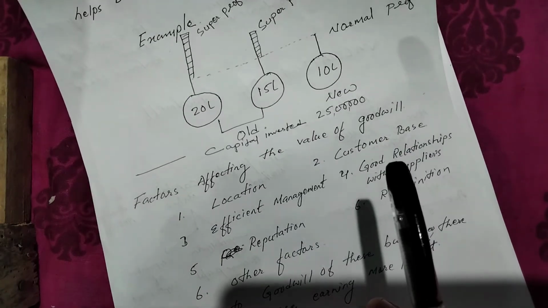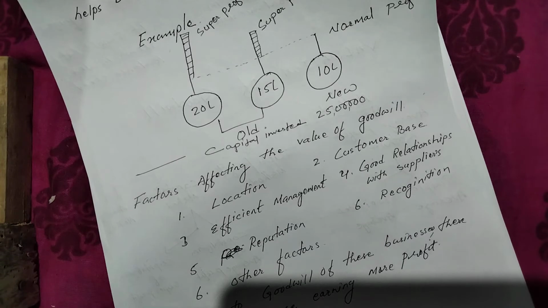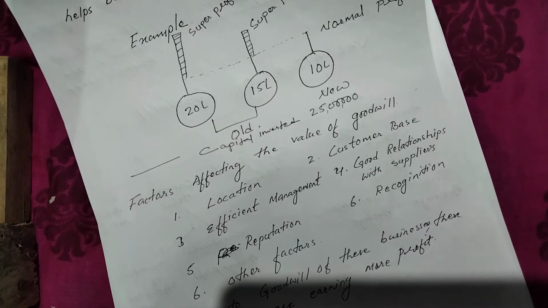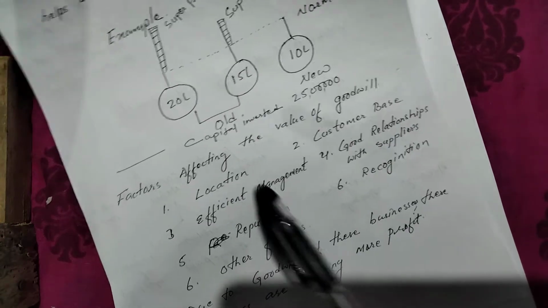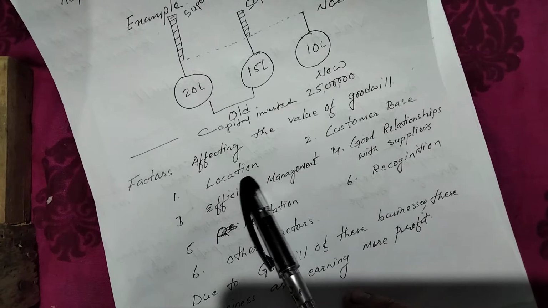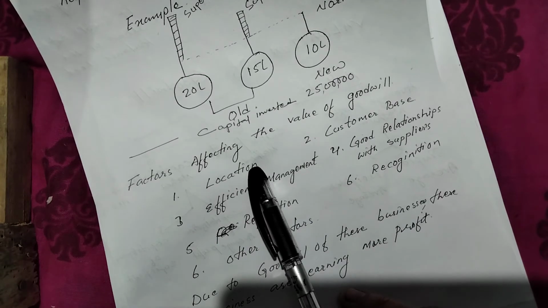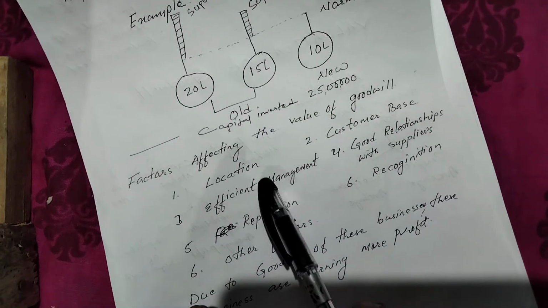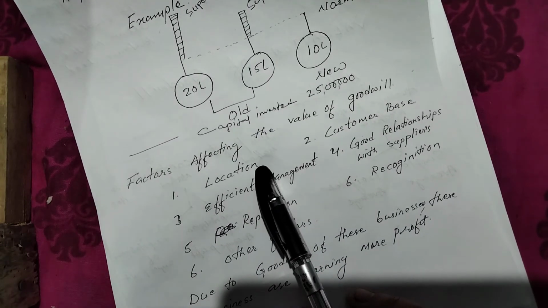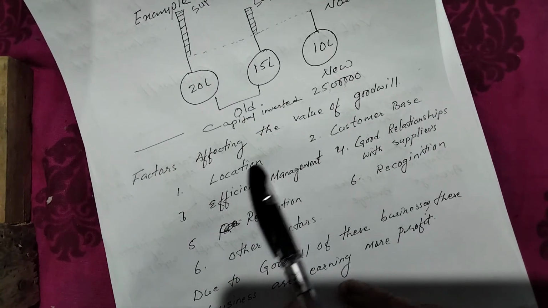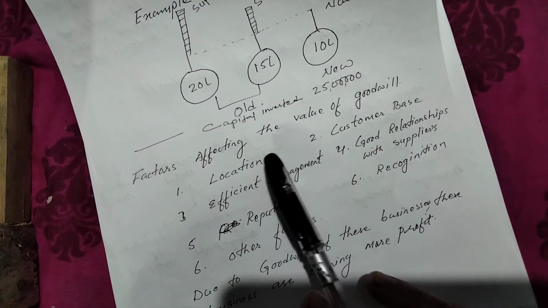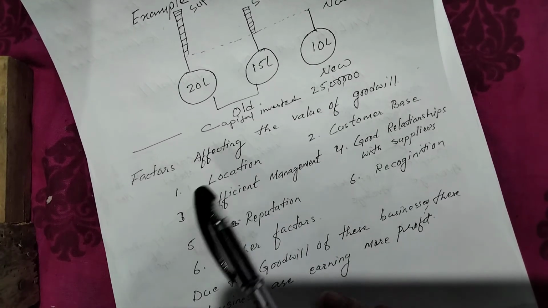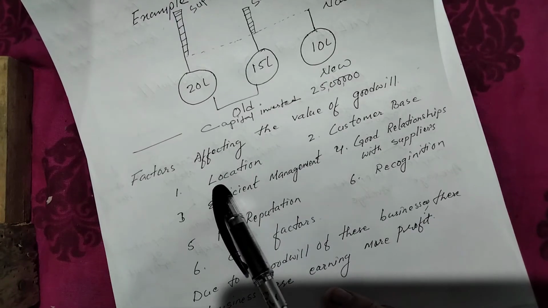Now, what are the factors which affect the value of goodwill? What are the factors which increase the goodwill of a particular organization or business? First one is location. Of course, if a business is in a good location, in the middle of the market, or on a highway where anyone can see and access it, and if it has parking facility, then obviously people will go. So it will help to enhance the business goodwill.